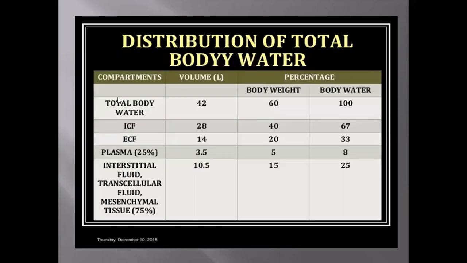Now this is the chart showing the distribution of total body water. ICF, ECF, 25% plasma, and 75% interstitial fluid, transcellular fluid, mesenchymal tissue. The volume of total body water is 42 liters, ICF 28, ECF 14, plasma 3.5, and 10.5 liters is the ECF, like interstitial fluid and all. If you talk about body percentage, body weight and body water according to percentage, this is also given in this chart.